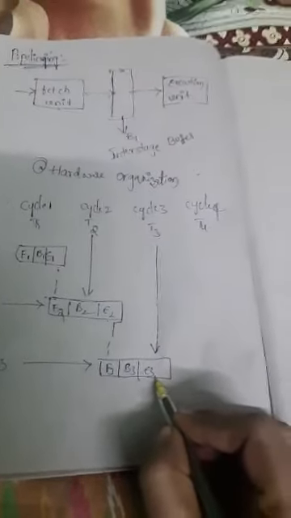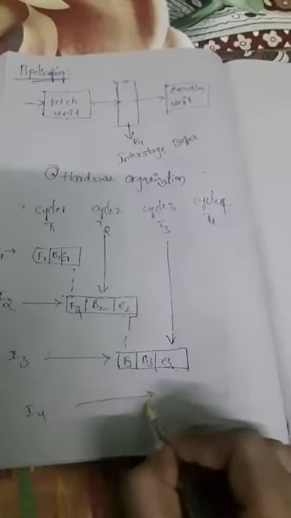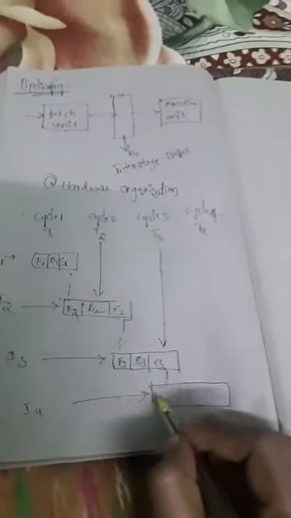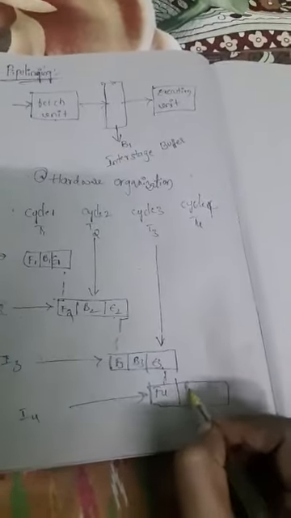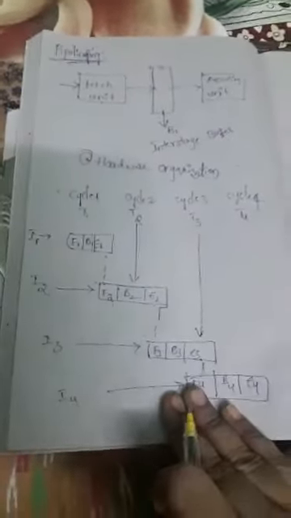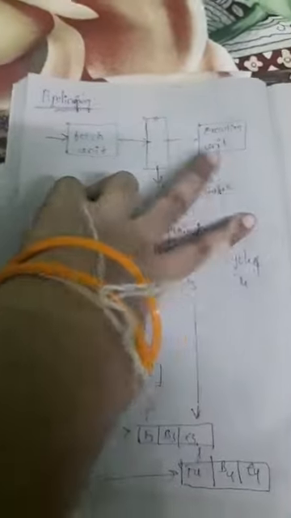While during the execution of E3, the next instruction, instruction 4, will be fetched in this time only. F4, B4, E4. Like this, I3 and I4 are executed simultaneously. So this is the pipelined execution. While executing the first instruction, the fetch unit will take another instruction in that time only. So simultaneously two instructions are worked on here, right.